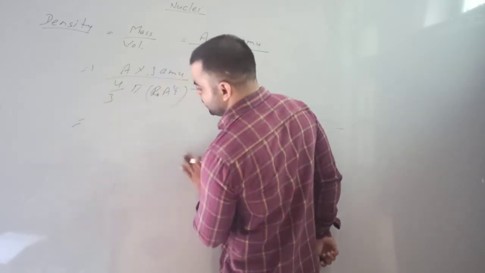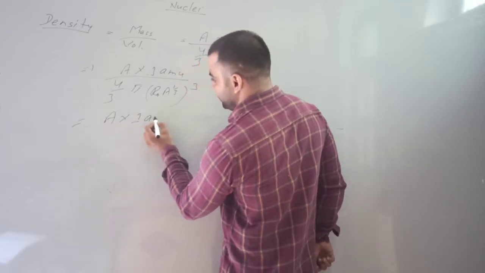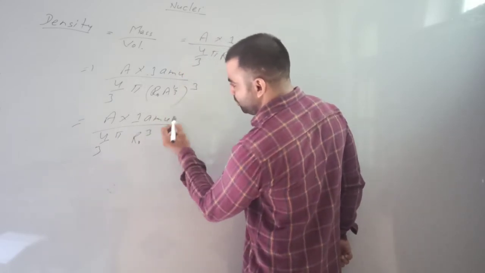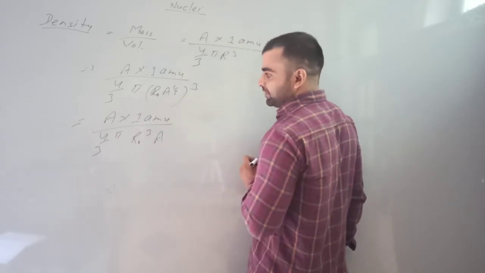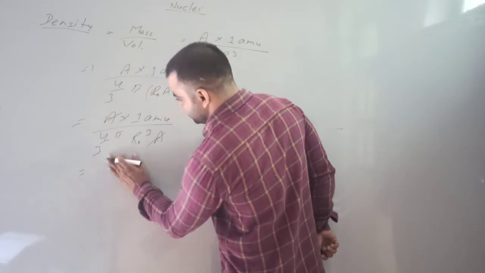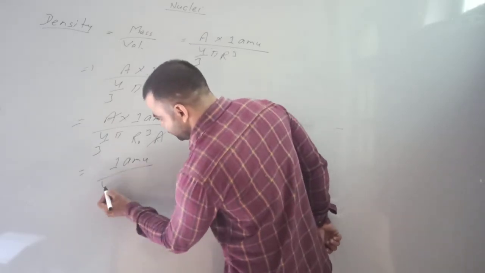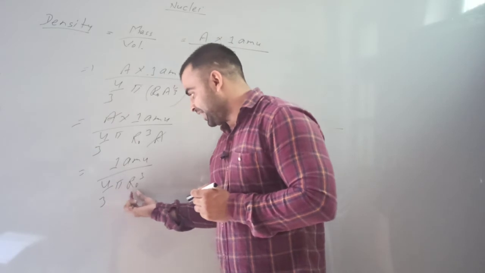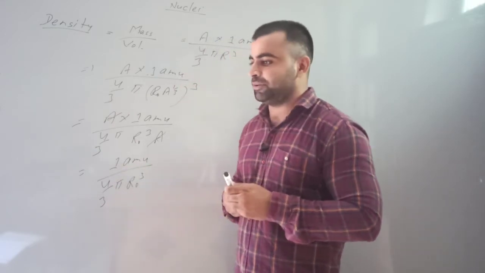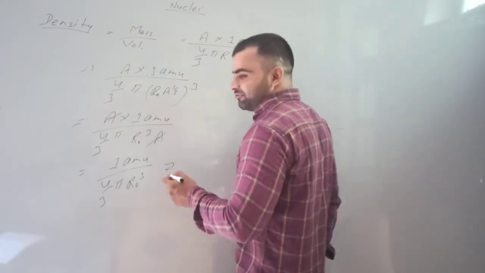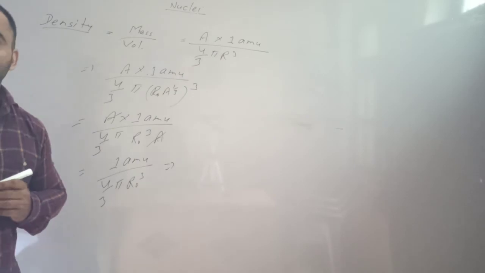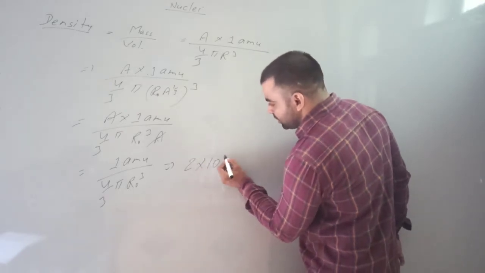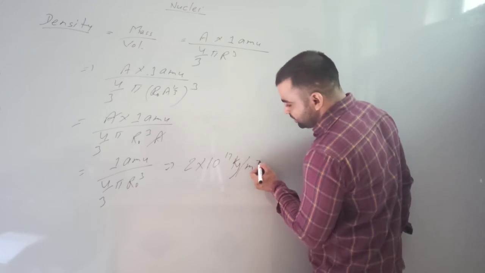This will be A into 1 AMU by 4 by 3 pi r naught cube, and A to the power 1 by 3 into 3 will be A. So A cancels, and this will be 1 AMU by 4 by 3 pi r naught cube, and we know the values of pi, r naught and AMU, and by calculations we will find that this value is 2 into 10 raised to power 17 kilogram per meter cube.